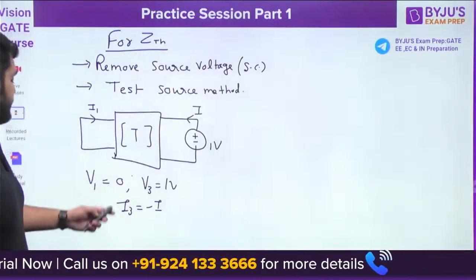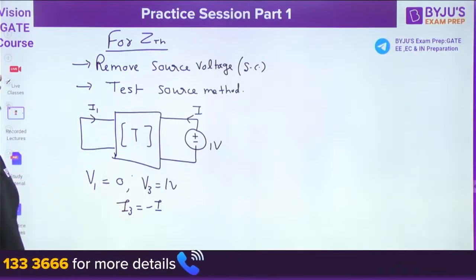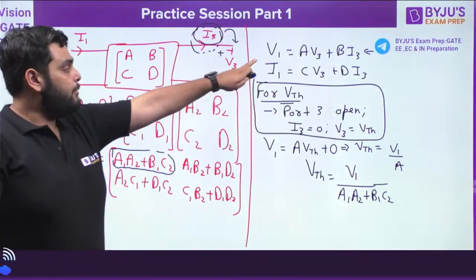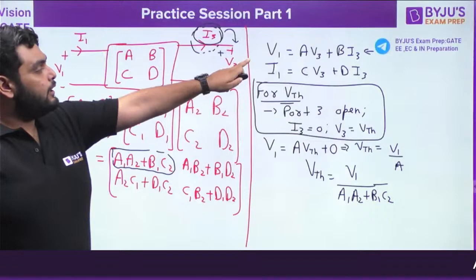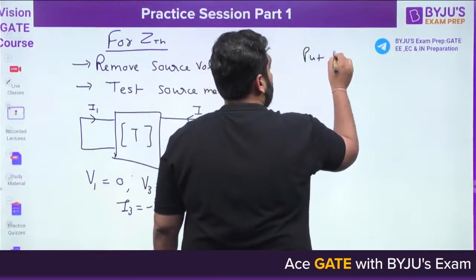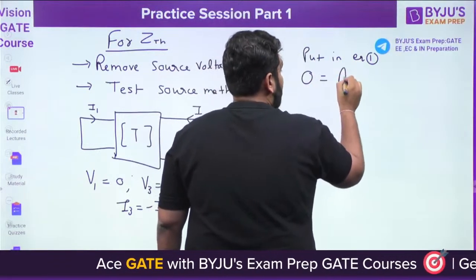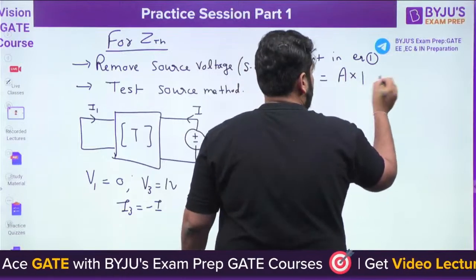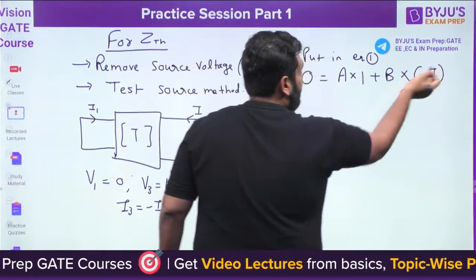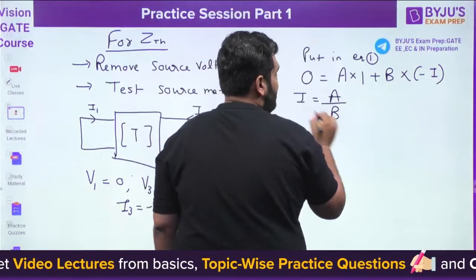Okay, so here I can say I3 is equal to minus I. If I3 is minus I, now where can I put this value? Again, I can put this value in the first equation, because I have V1 as 0, V3 as 1 volt, and we have the I3 value. So if I put this in equation number 1: V1 is 0, multiplied by A, plus V3 which is 1 times B, plus I3 which is minus I. From here, I can say I comes out to be A by B.